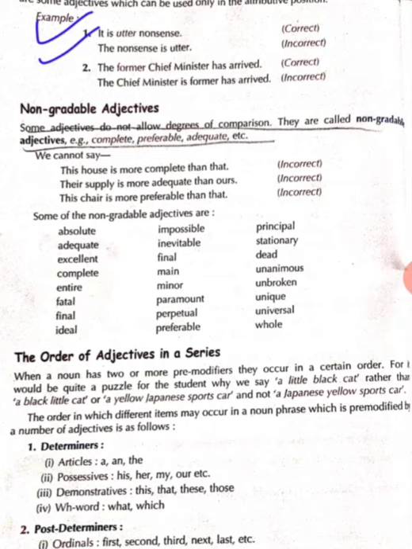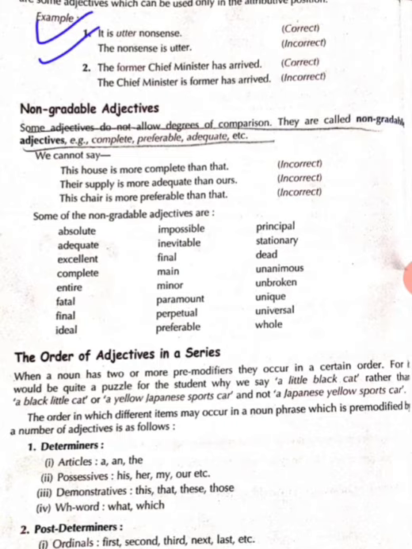Let's have another example. The former chief minister has arrived. It is absolutely correct that former will be used before chief minister. Former is an adjective and chief minister is a noun. That would be incorrect if we add former after chief minister.